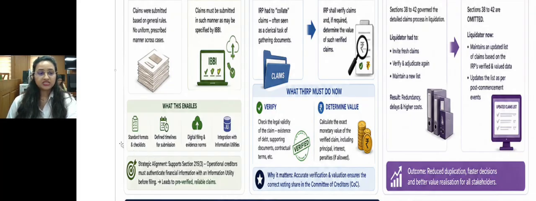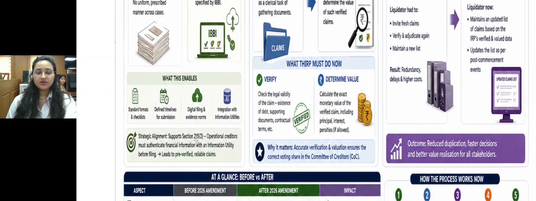The IBBI may specify the standard formats and checklists, determine the timelines for the submission of claims, and they can also give digital filing and evidencing norms. They may specify and integrate it with the information utilities. This is in parallel with Section 215 subsection 3, which mandates that the operational creditor must authenticate financial information with the information utility before filing, leading to pre-verified and reliable claims.